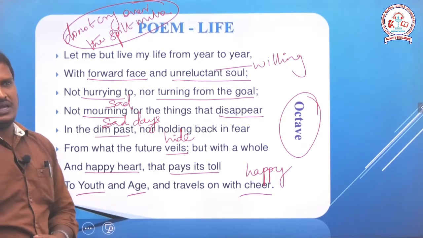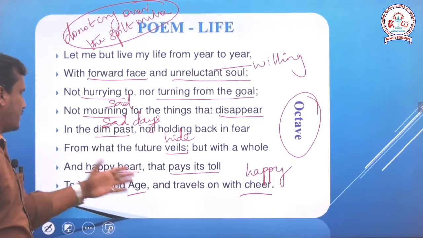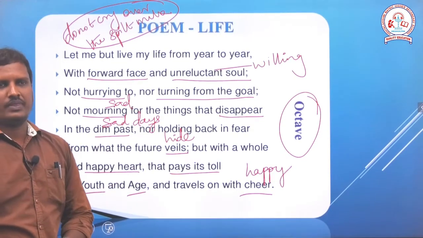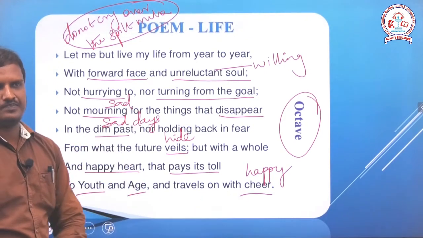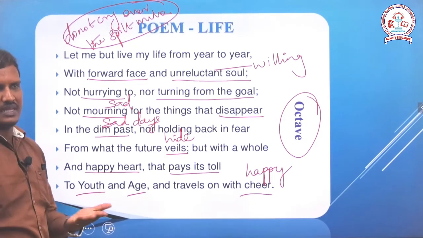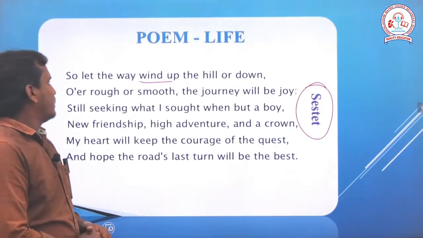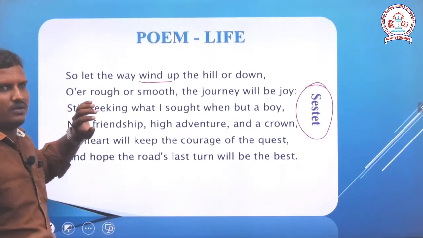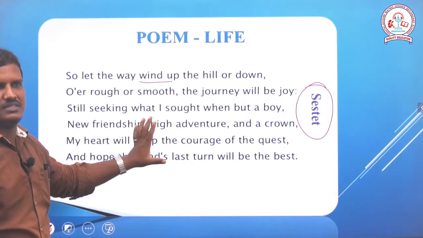From what the future wails, but with a whole and happy heart that pays its toll to youth and age and travels on with cheer. Okay. So, we will move on with the second stanza of this poem. Here it is. Let me remind you, it is a sestet because it has 6 lines in this sonnet.